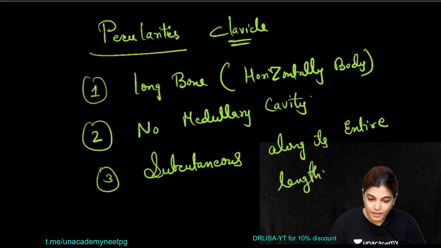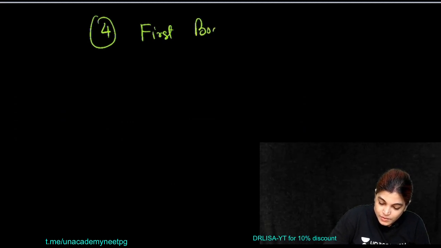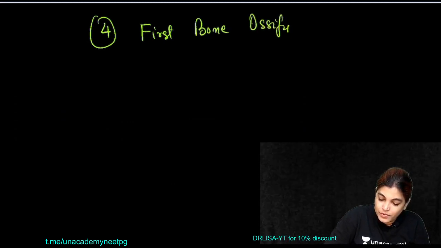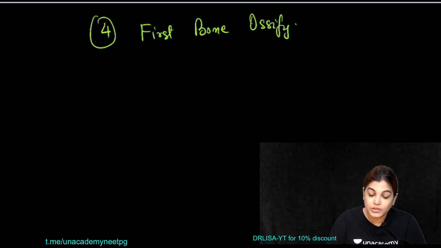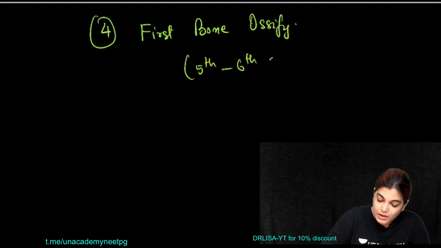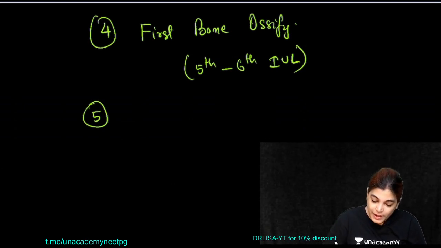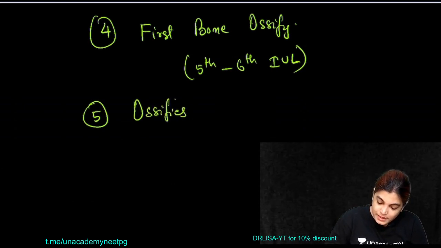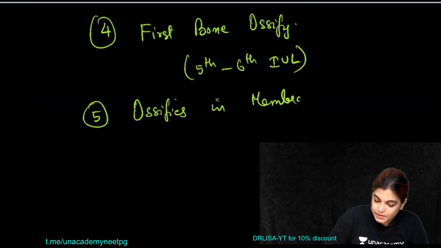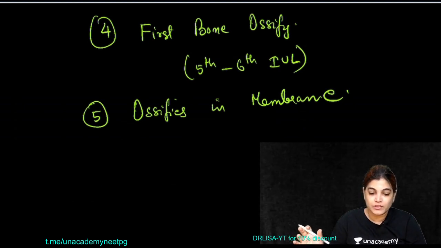Now this is the first bone to ossify. Generally, bones ossify by the 7th or 8th week of intrauterine life, but this is the first bone. It starts ossifying by the 5th to 6th week of intrauterine life. Now, it ossifies in membrane. The major part ossifies in membrane. Some part can ossify by endochondral ossification, but the major part of the clavicle ossifies by membranous ossification.